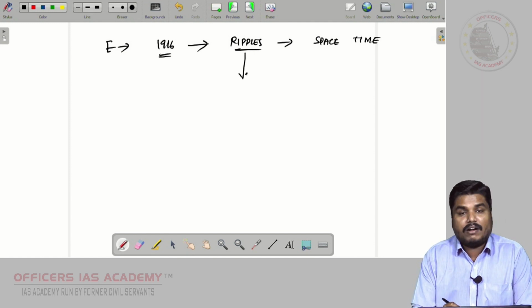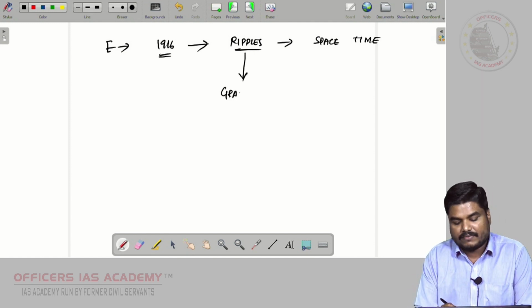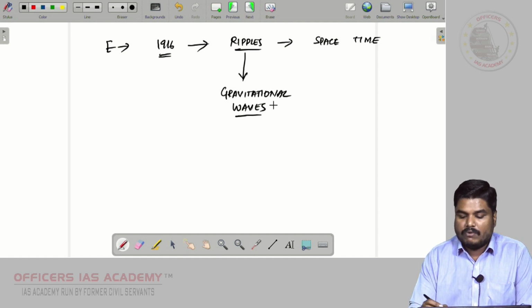These ripples are called gravitational waves.